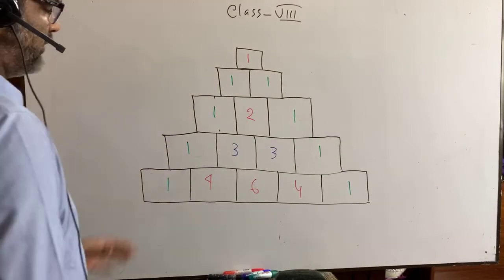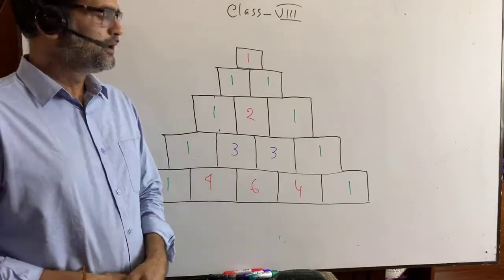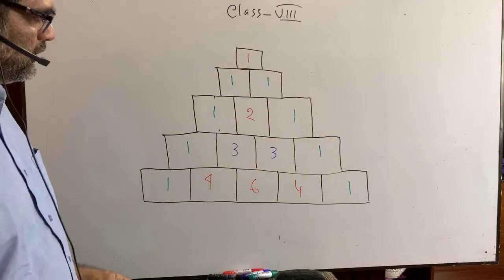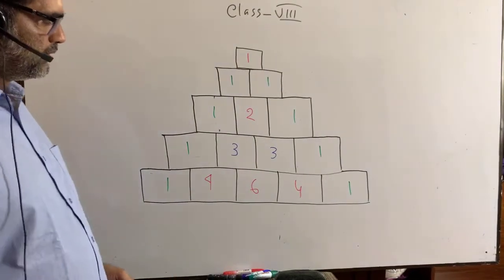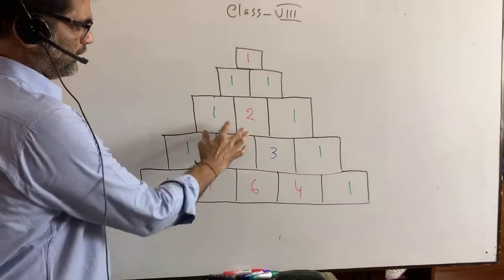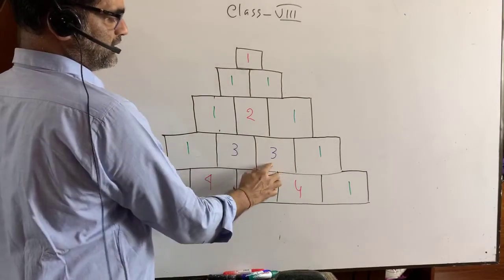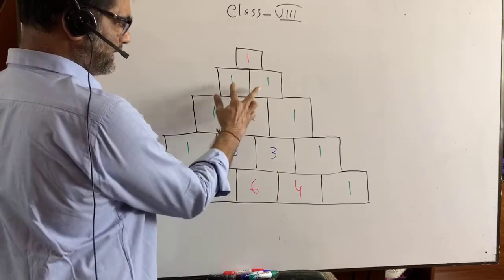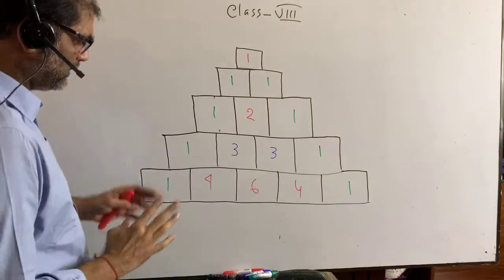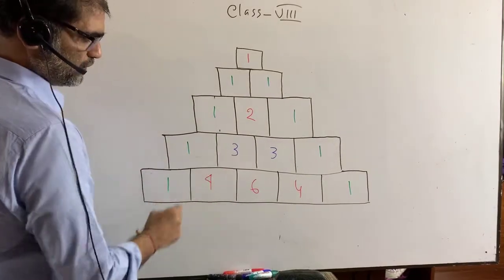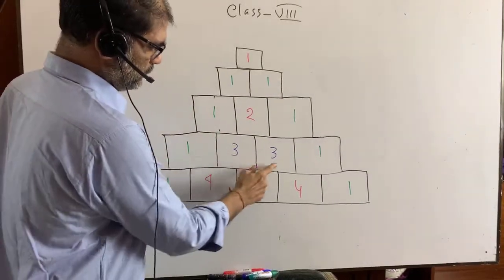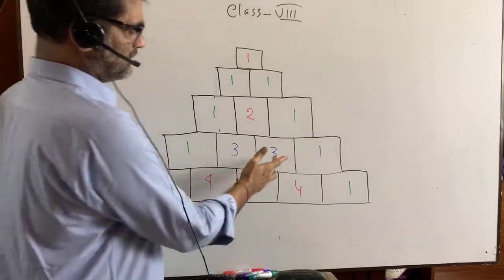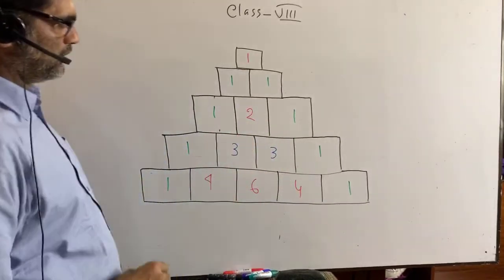It is also followed by pattern because it maintains a certain rule. What is the rule? If we add these two, we get this. If we add these two, we get this. Again you see, if we add 1 and 3, we get 4. If we add 3 and 3, we get 6. If we add 3 and 1, we get 4.